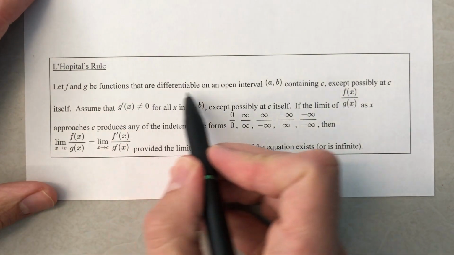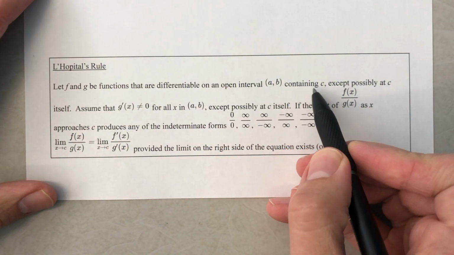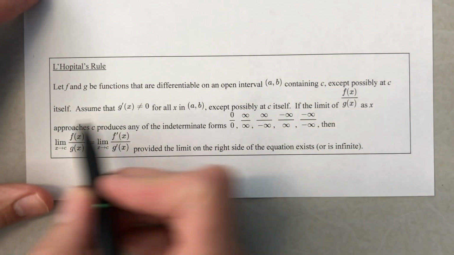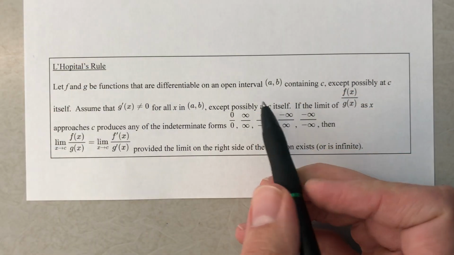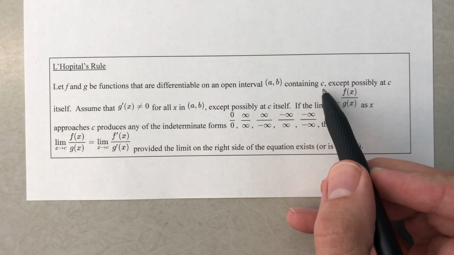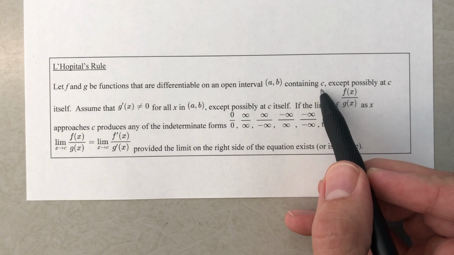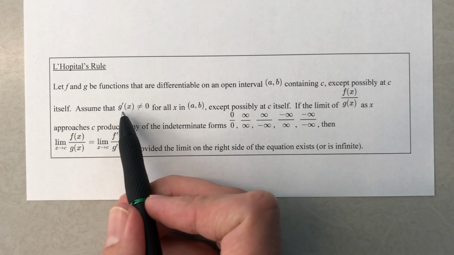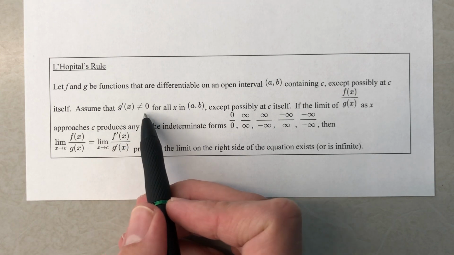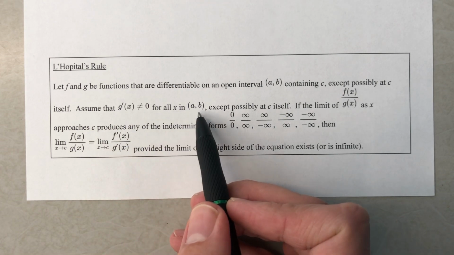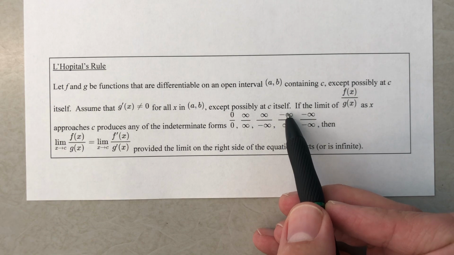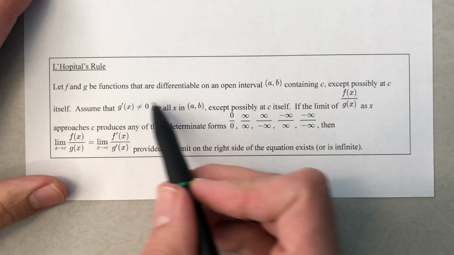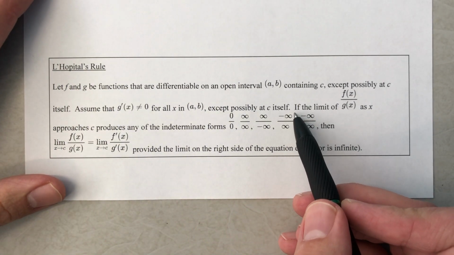f and g are functions that are differentiable on open interval (a, b) containing c, except possibly at c itself. Okay, so there's some interval, and then we have some x value c, and the functions are differentiable, but maybe not at c. And we assume that the derivative of g is not equal to 0 for all the x values in (a, b), maybe except at c itself. Here's the big idea right here. All this kind of sets it up to make sure it works, and then we keep going.